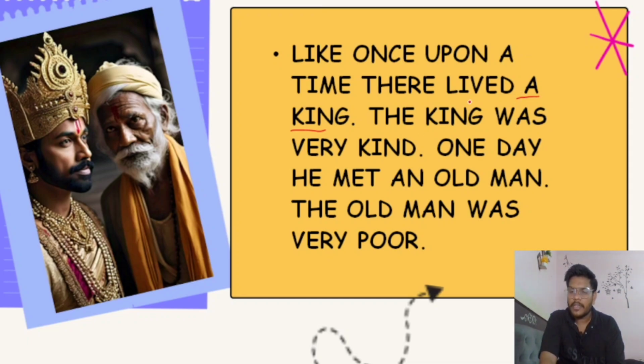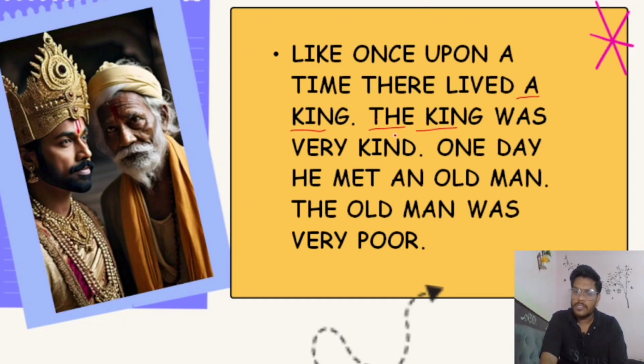Because we are not aware of the king and not familiar with the king. In the next line, there is written the king. Now we are aware of him, because the king is familiar in the next sentence, so we have to use the article.